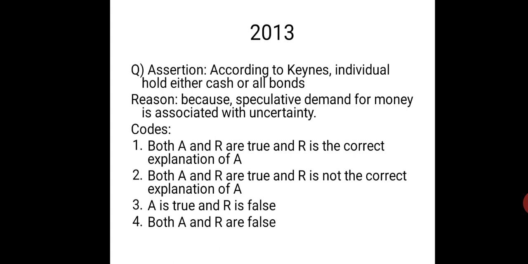If the question were about uncertainty, so precautionary demand for money depends upon uncertainty, then that is true. But here they have given speculative demand for money, so that cannot be the reason. Speculative demand for money actually depends upon the rate of interest in the market, not on uncertainty. So the answer can be option 3, that is, A is true but R is false.